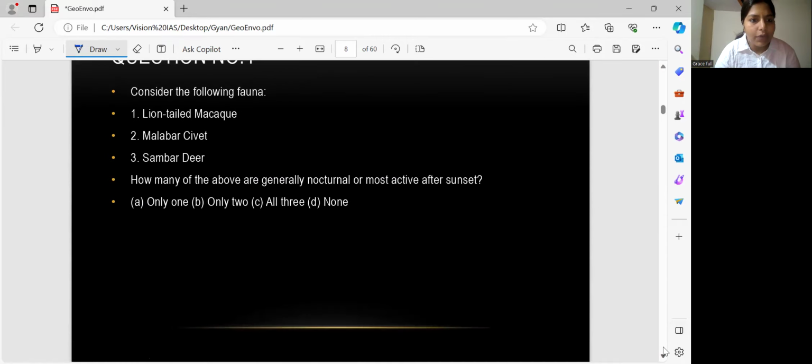Move to the next question, number 4. Consider the following fauna: lion-tailed macaque, Malabar civet, and sambar deer. Again, it is a repeated question, guys.